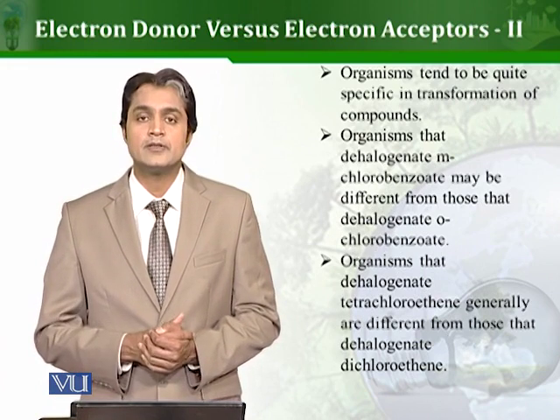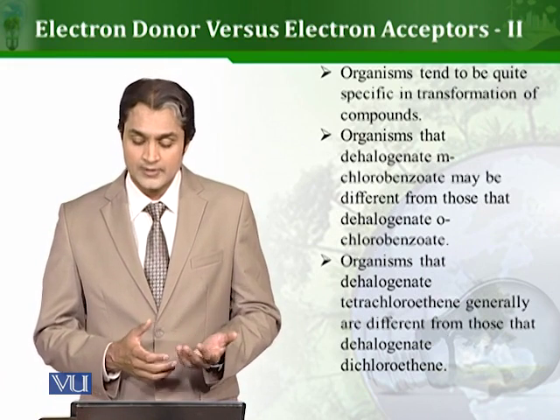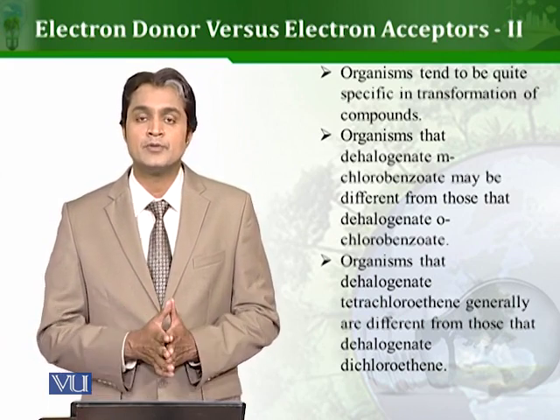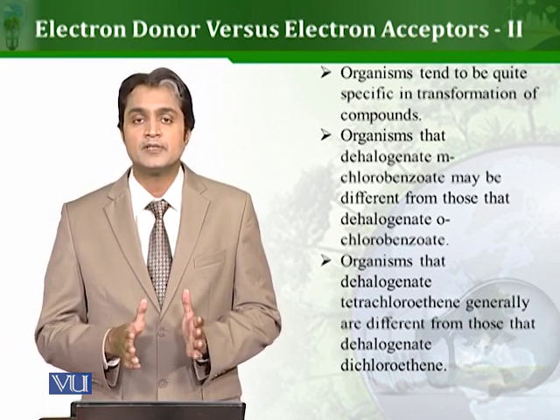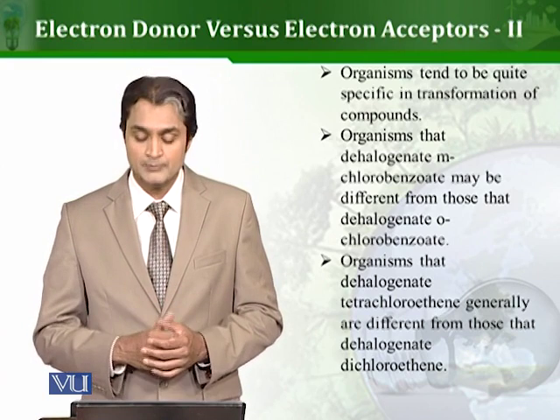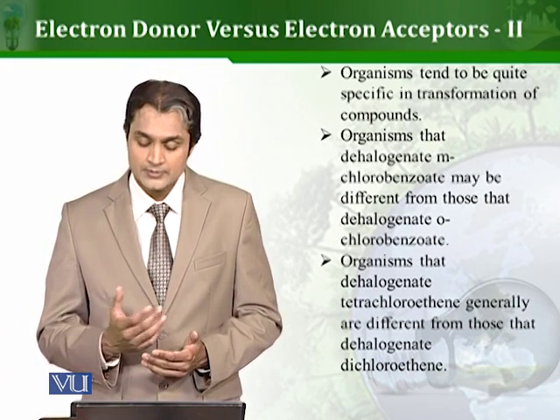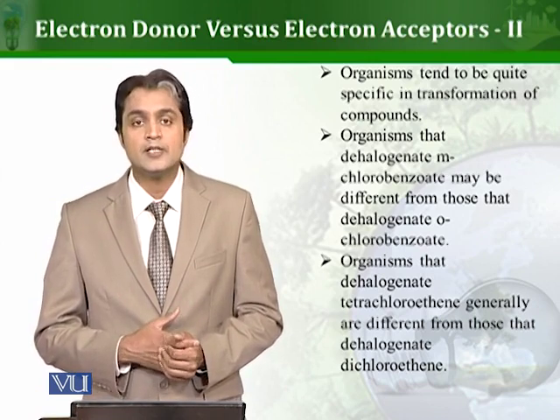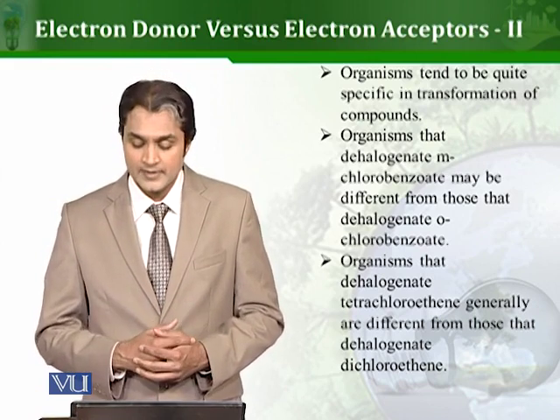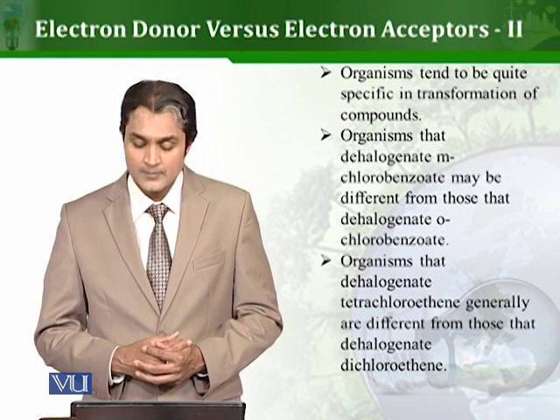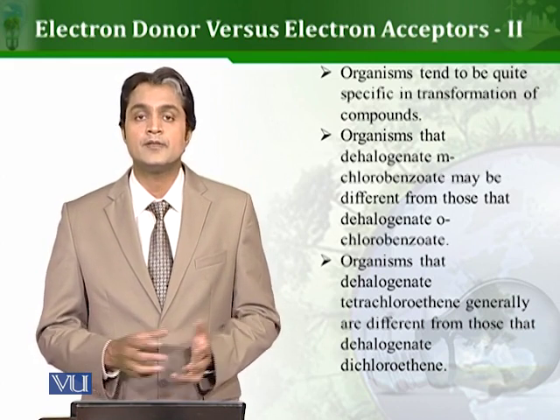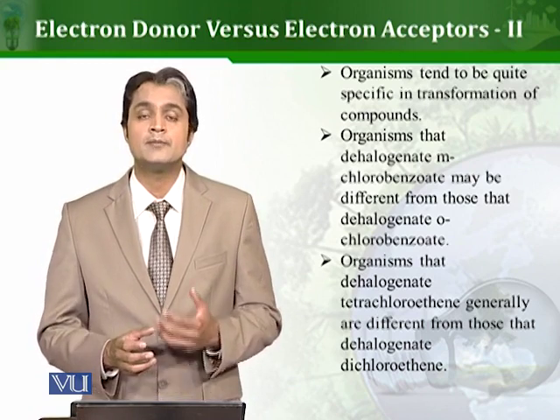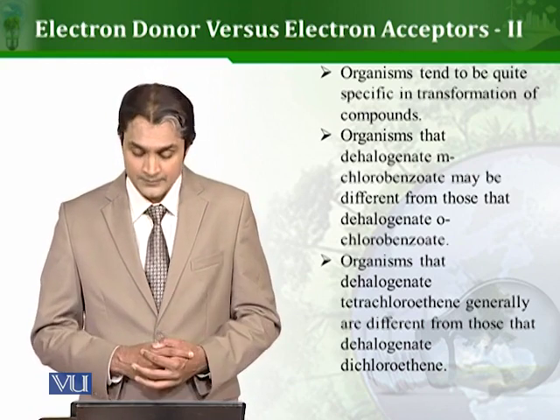Now, when we talk about this conversion, microbes tend to be quite specific in the transformation of compounds. वो normally specific होते हैं towards the target compounds. For example, the organisms that can dehalogenate M-chlorobenzoate may be different from the organisms that can dehalogenate O-chlorobenzoate. So you can see here the microbes can be quite specific depending on the specificity of their enzymes.